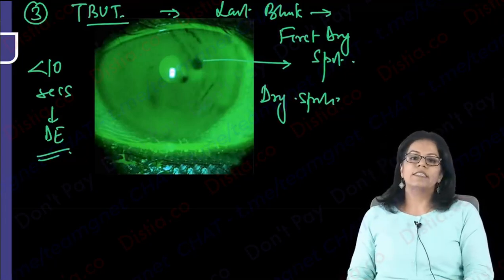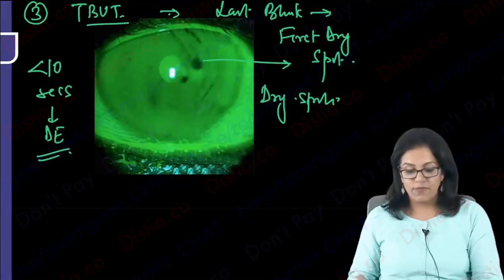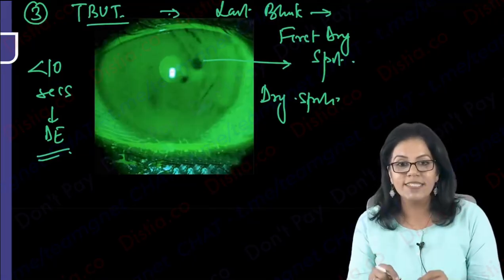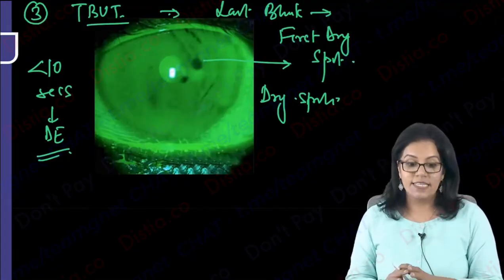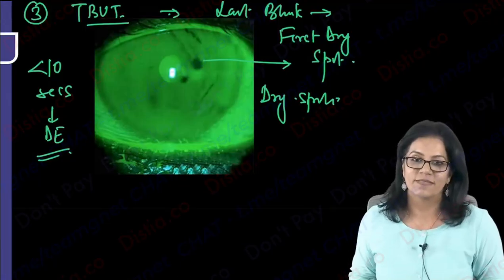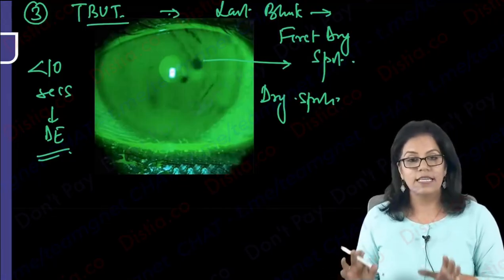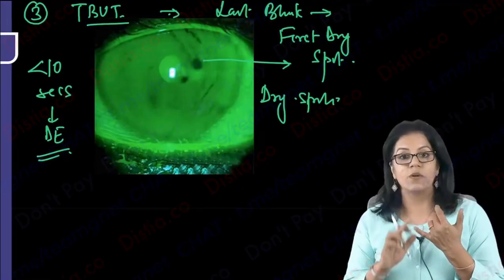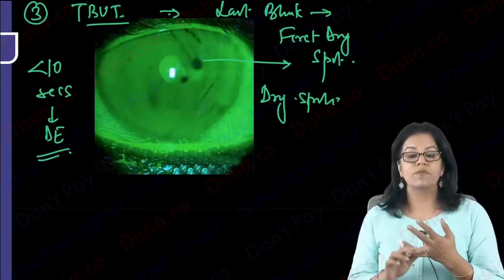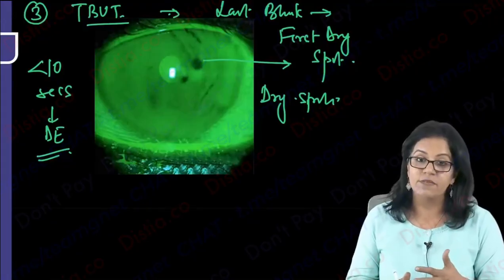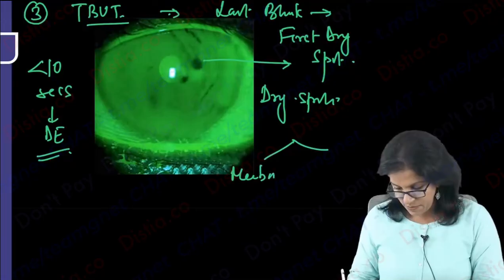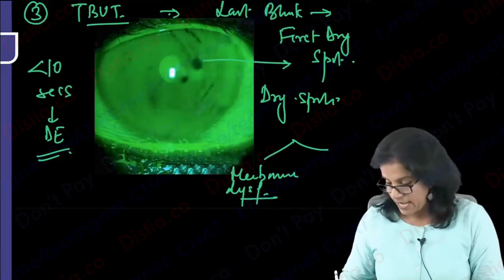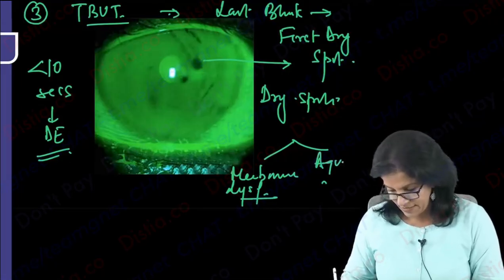Always do it at least 3 times to check whether I am getting the dry spot at the same location. If it is so, that means there is some surface defect of the cornea. In that case, the reliability of the test is lost. Another important thing: this test will be affected in aqueous layer deficiency, and also in lipid layer deficiency, wherever there is meibomian gland dysfunction. Where the lipid layer is involved, it will help to diagnose that also, as well as aqueous layer deficiency.